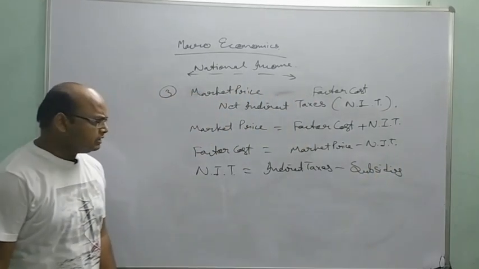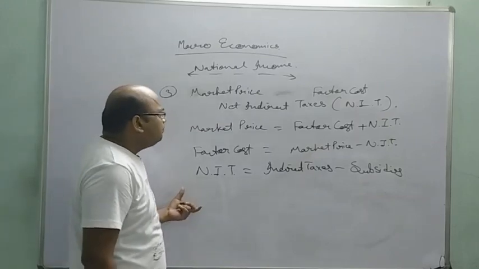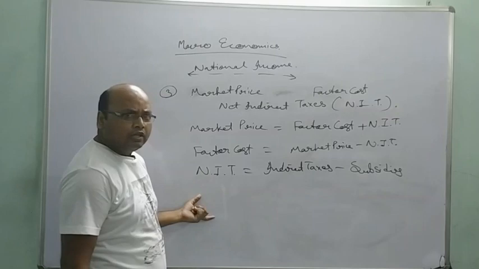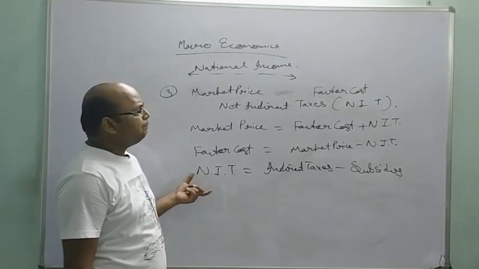So these are the basics of national income, which are used to find the national income in a complete question.